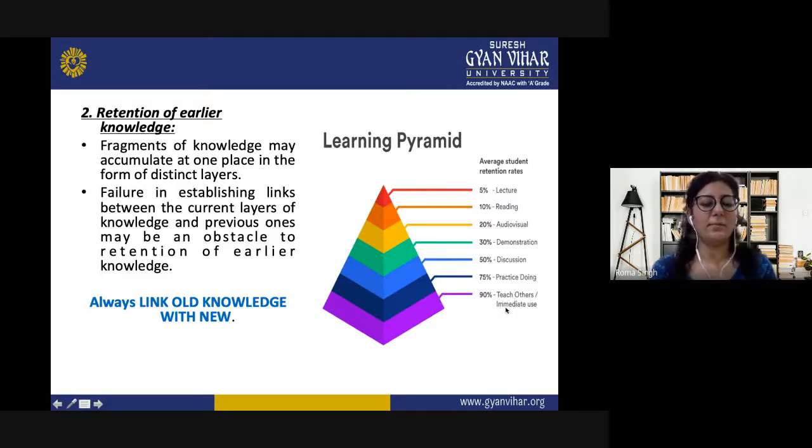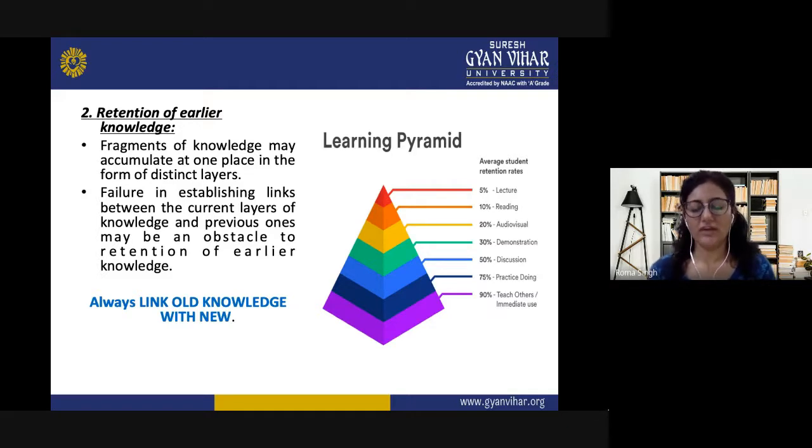And if it is applied for immediate use, if the knowledge is correlated, whatever is taught in the above parts before, if they teach each other, if they learn by cooperative learning, if they do work in groups with their peers, the other students in the class, then we can say that they are correlating their knowledge, and they are definitely going to retain this knowledge or information for a longer time.